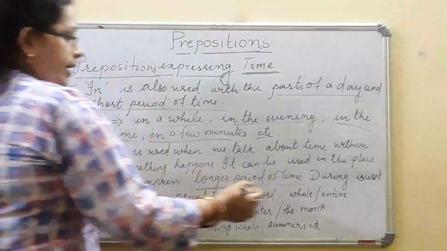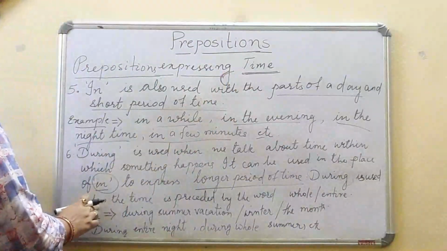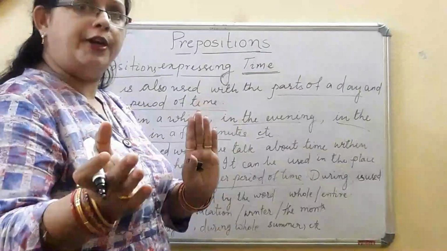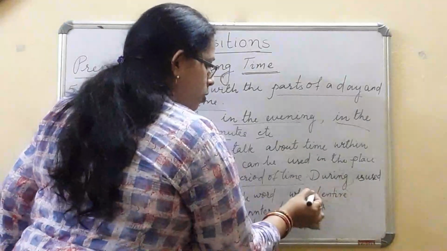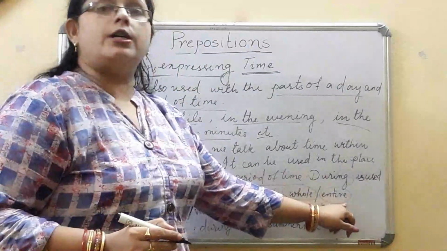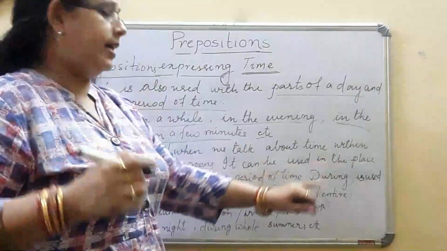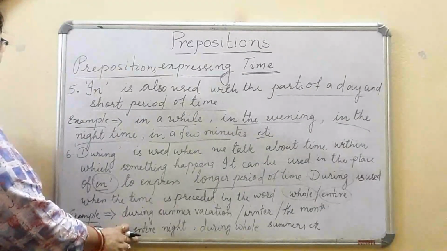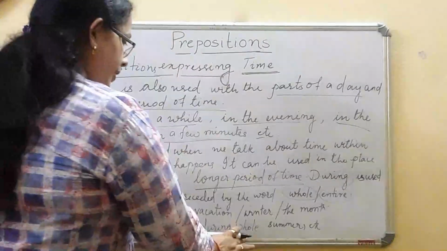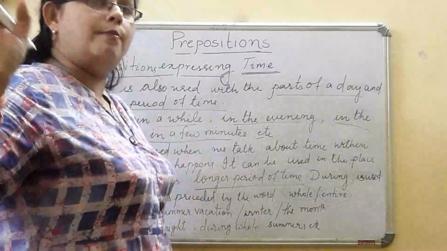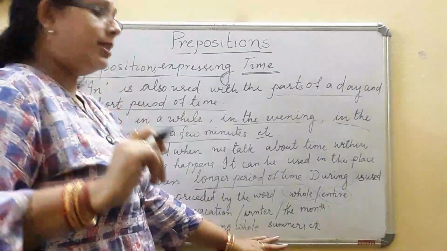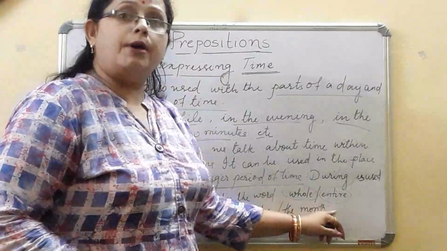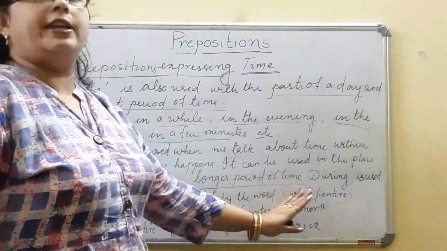And one more thing: during can be used when the time is preceded by the words whole or entire. During the entire night, that means a complete night. During the whole summer, the entire summer, something must have happened. We can say during summer vacation, during winter, during the month. So in all these places we can use during.